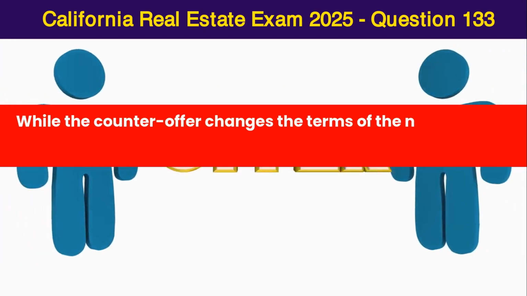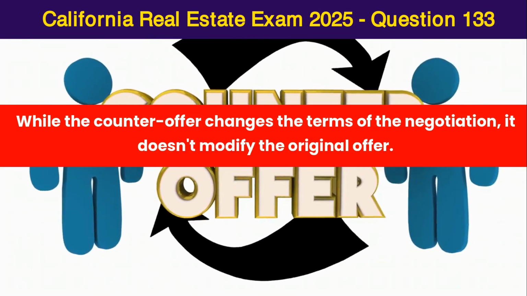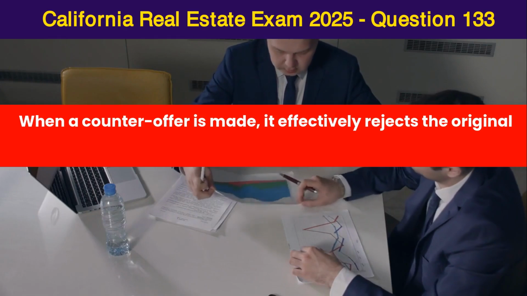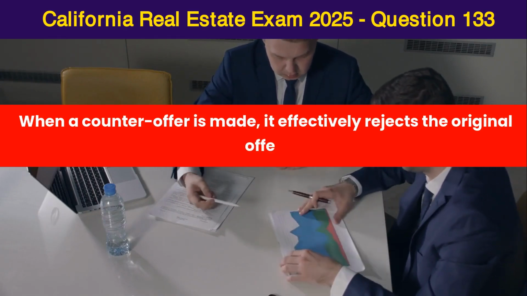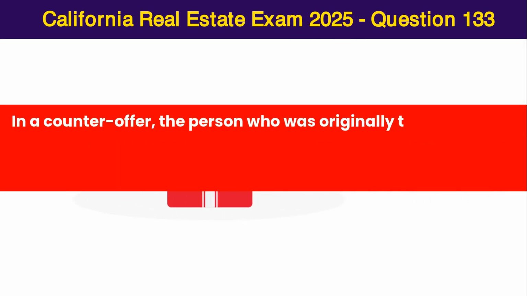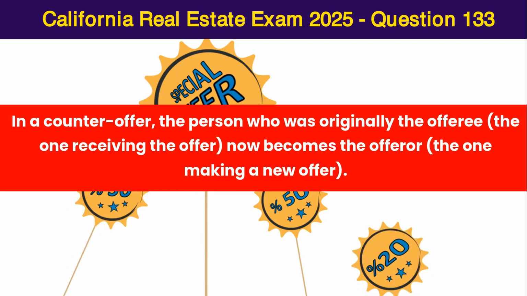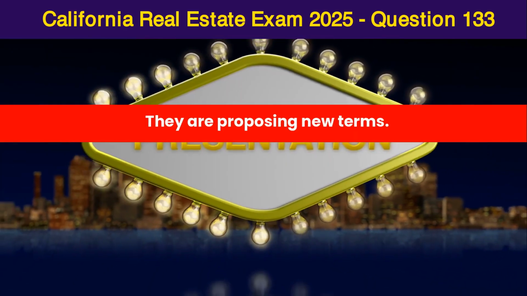While the counteroffer changes the terms of the negotiation, it doesn't modify the original offer. When a counteroffer is made, it effectively rejects the original offer. The original offer is no longer valid. In a counteroffer, the person who was originally the offeree, the one receiving the offer, now becomes the offeror, the one making a new offer. They are proposing new terms.